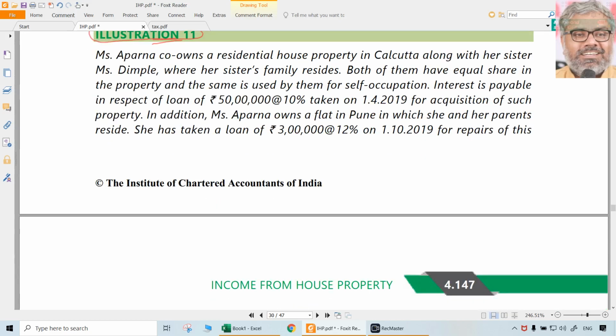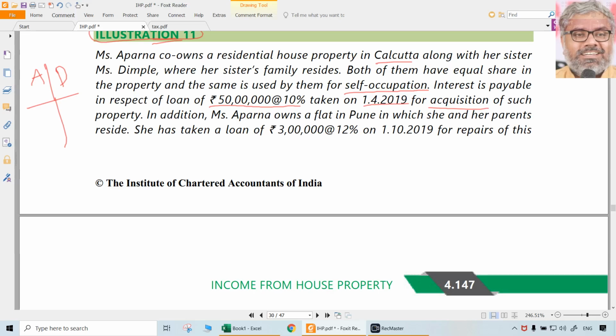Now, illustration 11, let us quickly go through that. Miss Aparna co-owns a residential house property in Calcutta along with her sister Miss Dimple, where her sister's family resides. Both of them have equal share in the property and the same is used by them for self-occupation. See, both of them are using for self-occupation, Aparna also, Dimple also. Interest is payable in respect of loan of 50 lakhs rupees at the rate of 10% taken on 1/4/2019 for acquisition of such property.